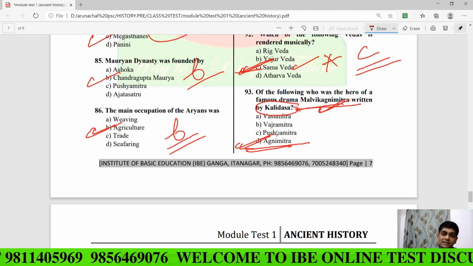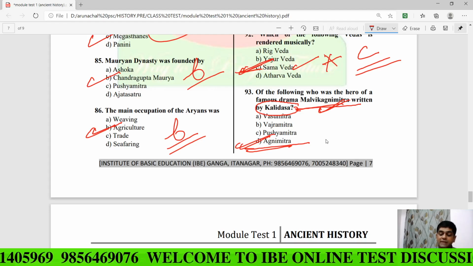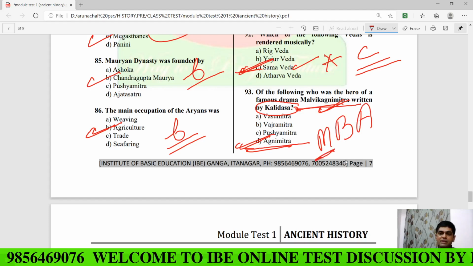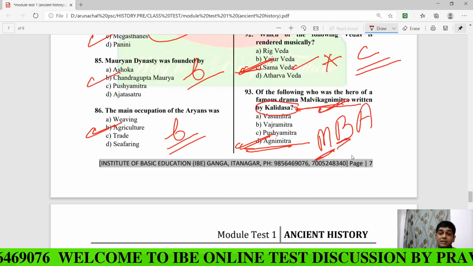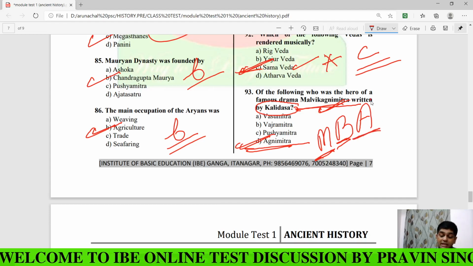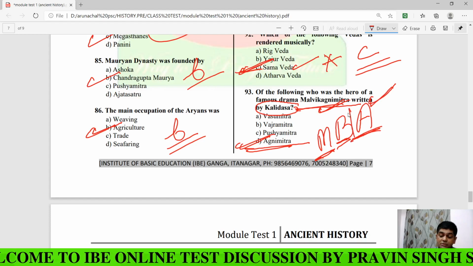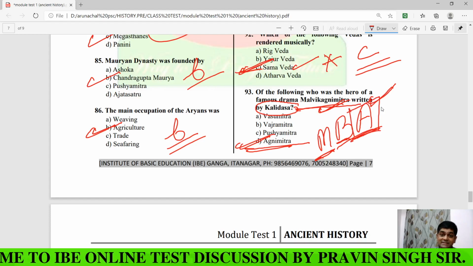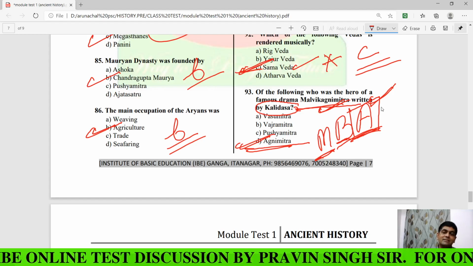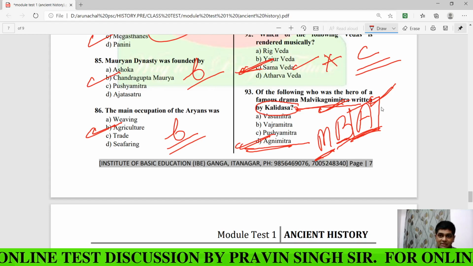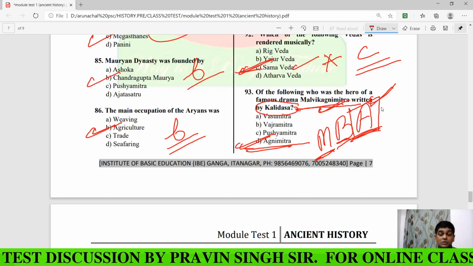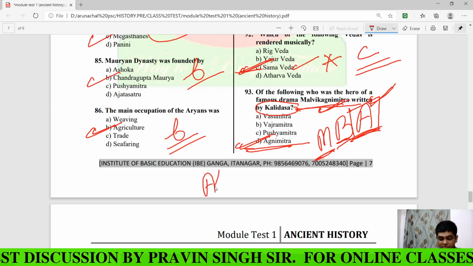To memorize the dramas of Kalidasa, I gave you the keyword MBA: M for Malvikagnimitram, B or V for Vikramorvashiyam, and A for Abhijnana Shakuntalam, the greatest Sanskrit drama, and one of the greatest dramas across the world. You must remember this.